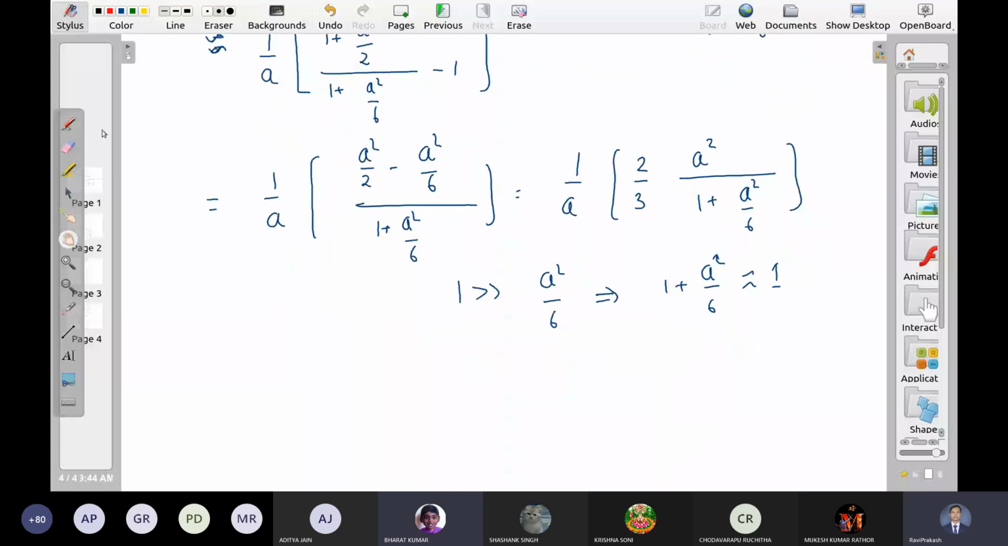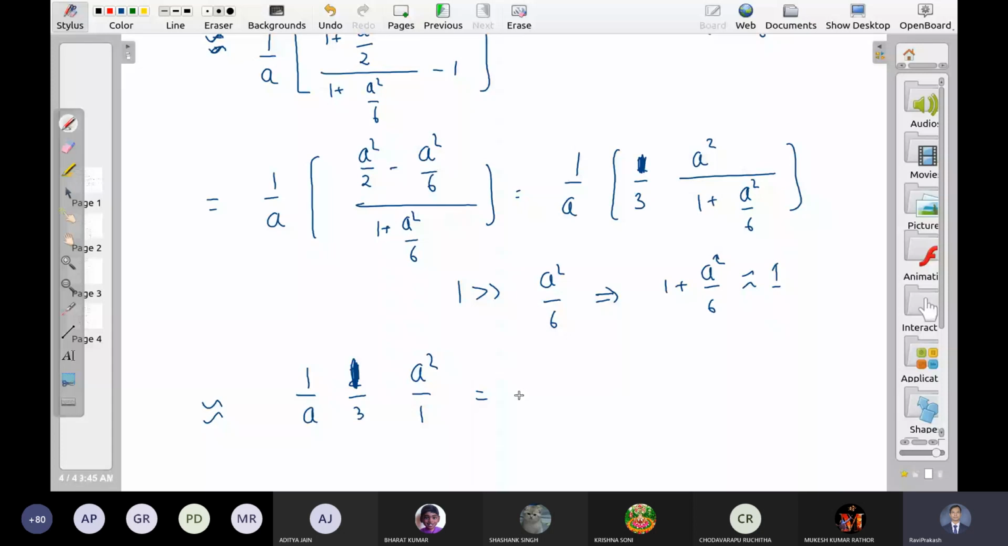Sir, it will be 1 by 3, not 2 by 3. Sorry? It will be 1 by 3, not 2 by 3. 3 minus 1, 2 by 6. Yes, 1 by 3. Yes. 1 by 3. A square upon 1. So we are getting a by 3. Much better answer with two approximations.